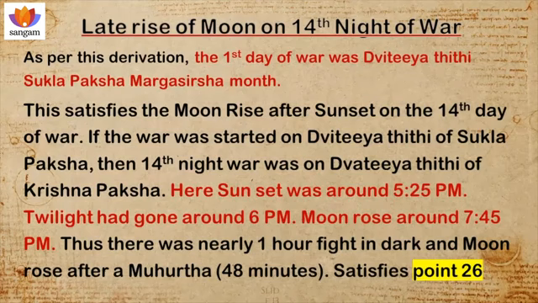And on that day, Kurukshetra is in well north and it is Margashirsha month. Sun's declination is much south. That is near the Tropic of Capricorn, that Makara Rekha. So the sunset will be earlier in Kurukshetra, that is 5:25 p.m. and twilight had gone around 6 p.m. Moon will rise on that day by 7:45 p.m. in the night, because 2 days are after the Paurnami. So 7:45. There is at least 2 hours gap between the twilight and the moon rise.